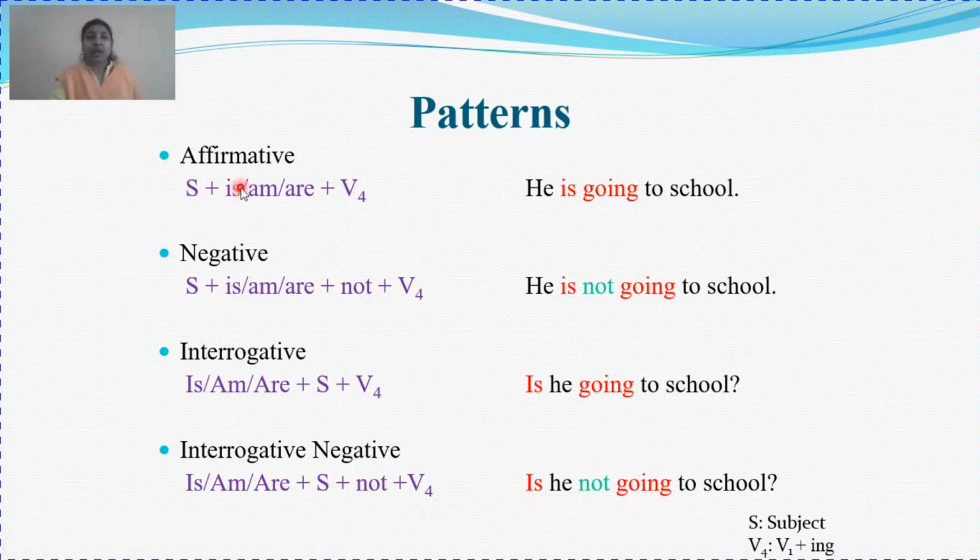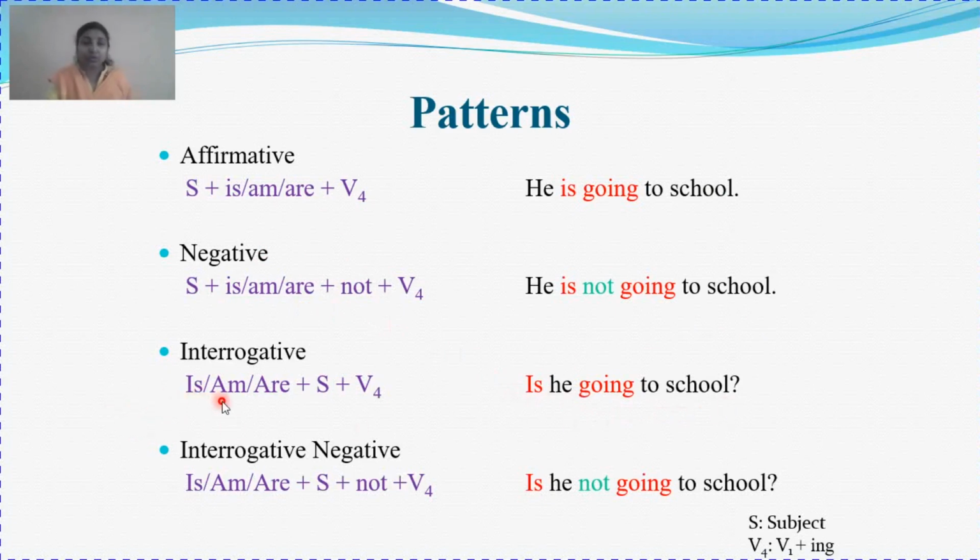So affirmative we have subject plus is, am, are plus verb fourth form. Example: he is going to school. I am going to school. They are going to school. Negative: he is not going to school. I am not going to school. They are not going to school. Interrogative: is he going to school?